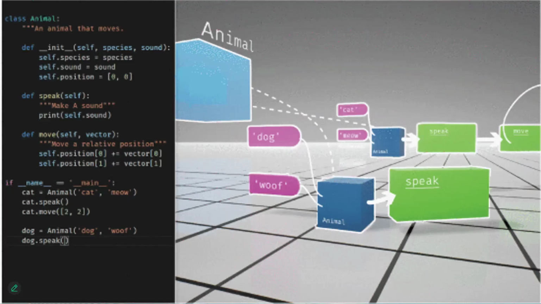A different approach is the one used by 3D VPL. It's a programming environment from Florida International University. 3D VPL displays code structure in the 3D environment, allowing students to use VR headsets to visualize code and relate the spatial representation with the textual code.